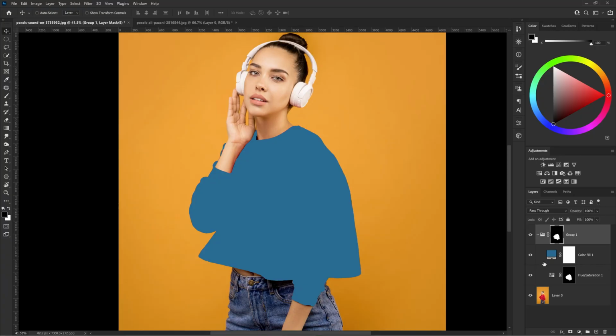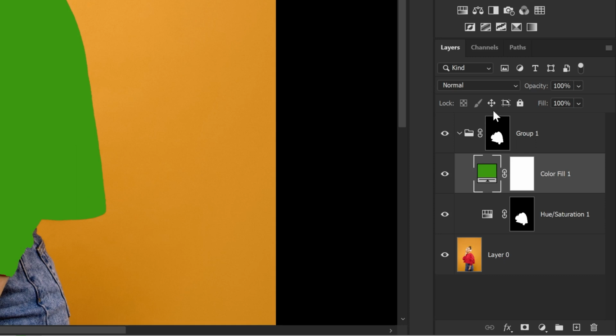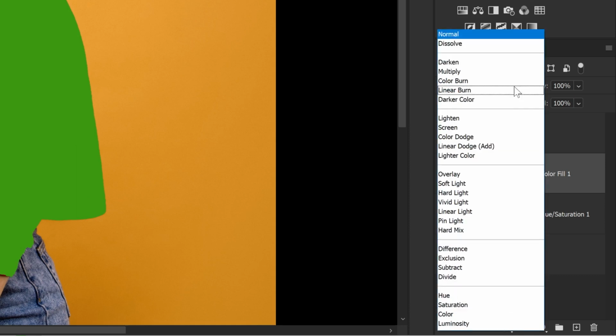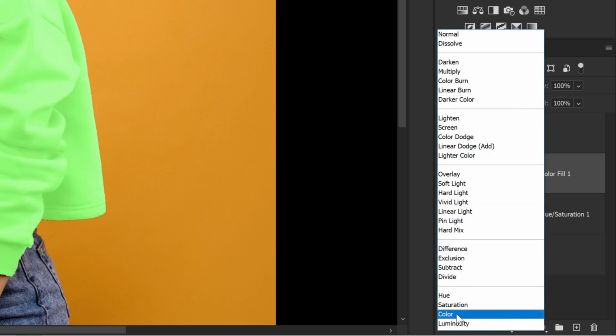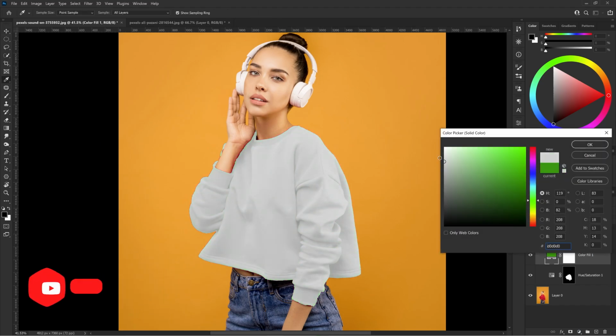Ready? Let's move on. Okay, now double click on the color layer icon and select, for example, green. Now we need to change the blend mode of this layer. From the drop-down menu, choose, of course, color. As you can see, when we set extreme light or dark colors, our model's t-shirt doesn't change color neither black nor white. We can handle this without any problem.